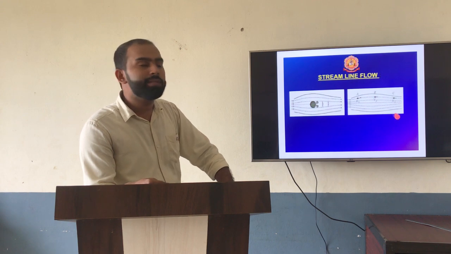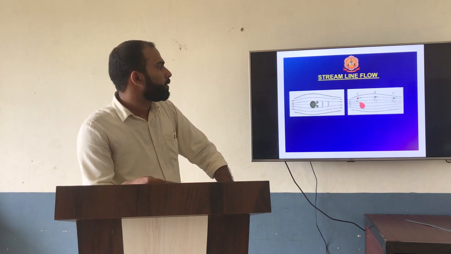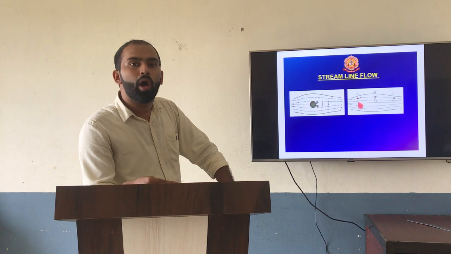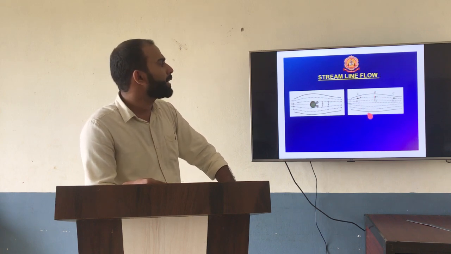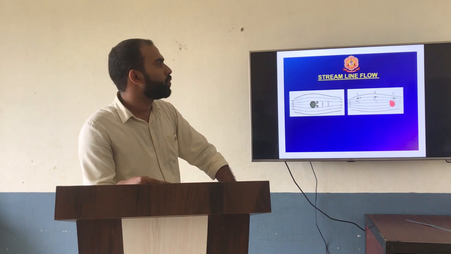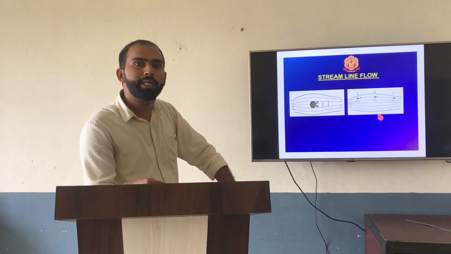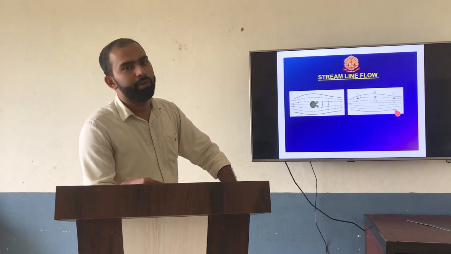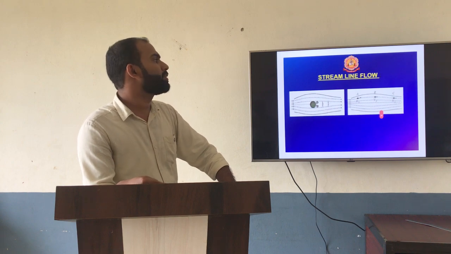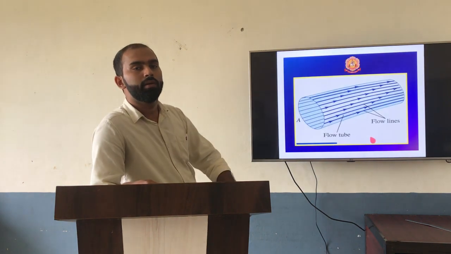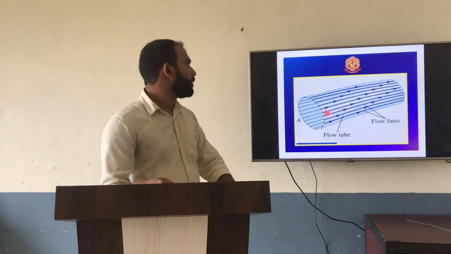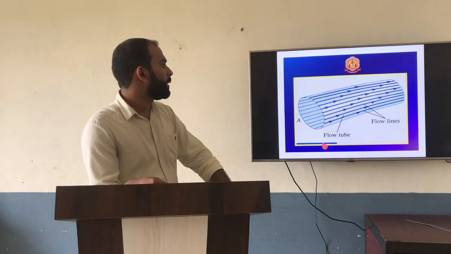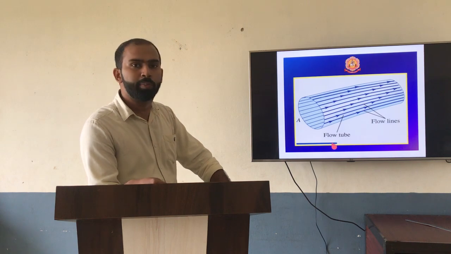These are the velocities at these particular points. At point A, all the fluid has the velocity V1. At point B, all the particles of the fluid have V2. At point C, all the particles have velocity V3. If it is moving in this way, we can say such a flow is called streamline flow. So these are the flows in particular. You can see the macroscopic view over here.